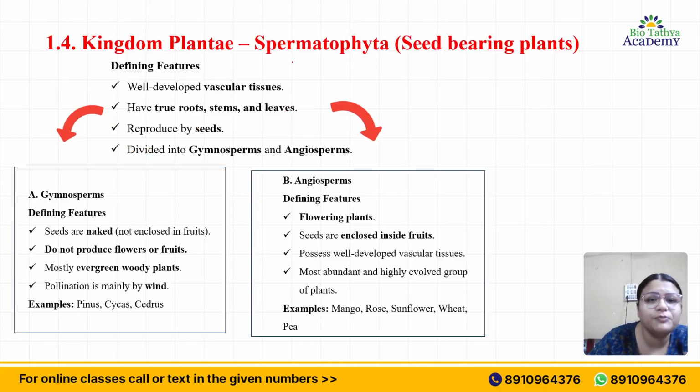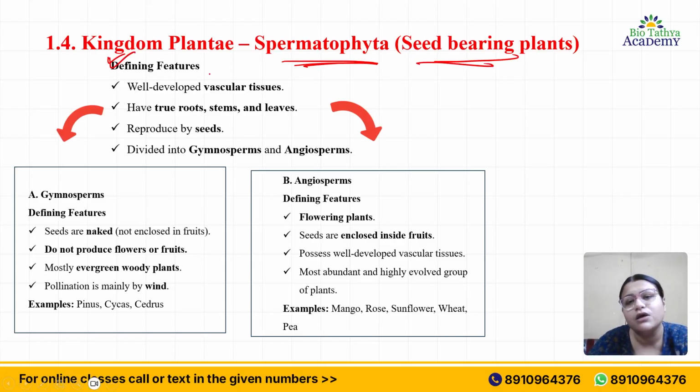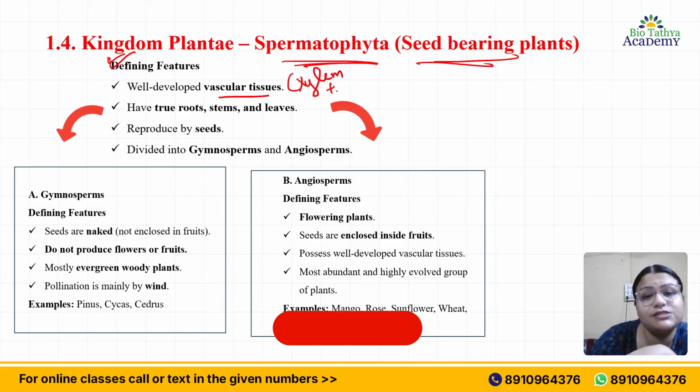Then we come to Spermatophyta. What I was telling is that these are seed bearing plants. What are the defining features of Spermatophyta? Before going into the two classifications of Spermatophyta, let me talk about some details. They have well developed vascular tissues, both xylem plus phloem.